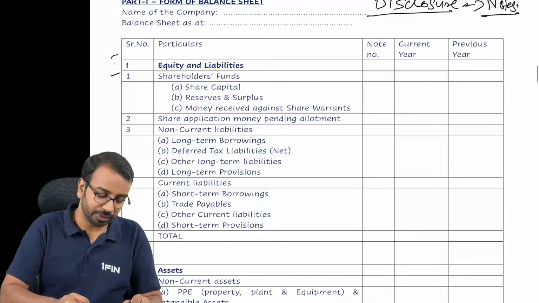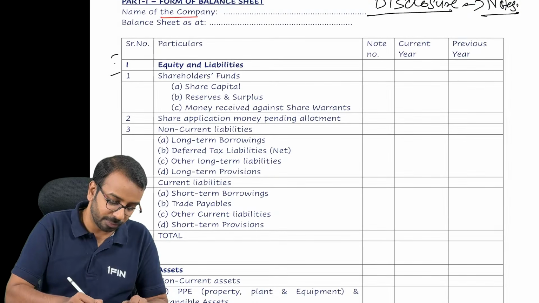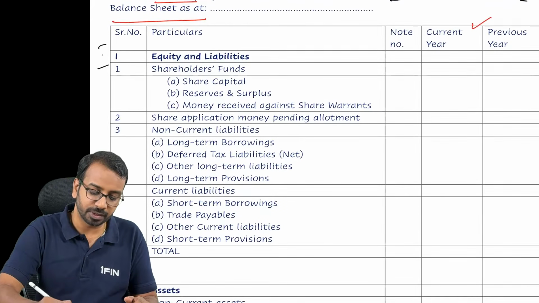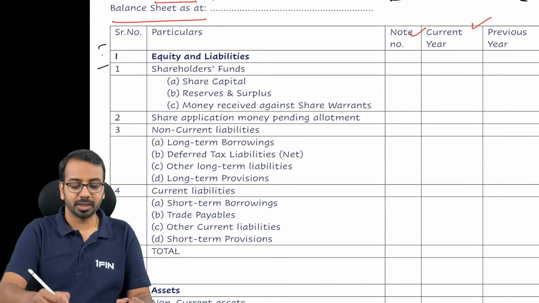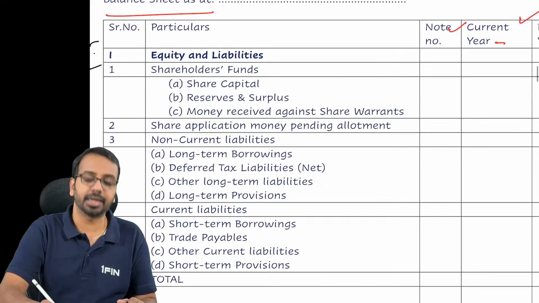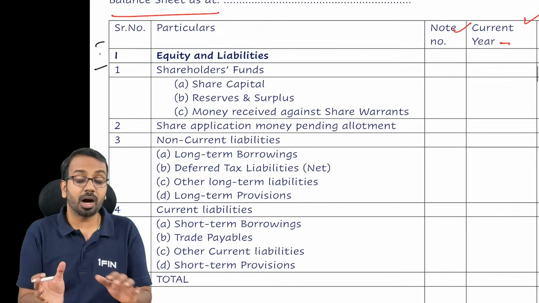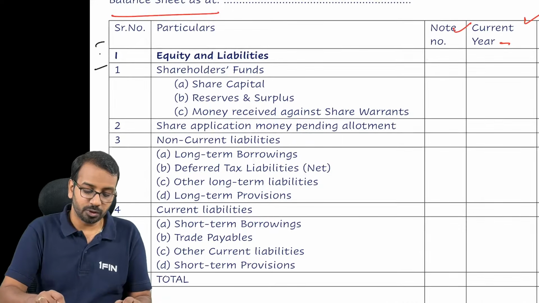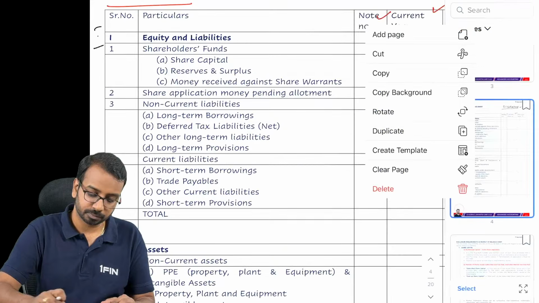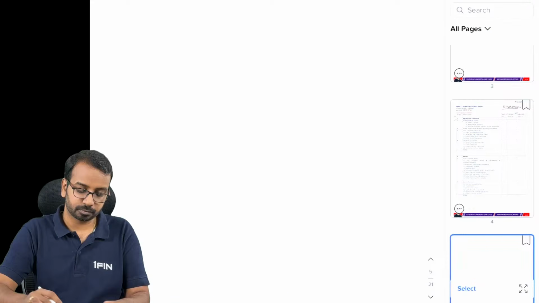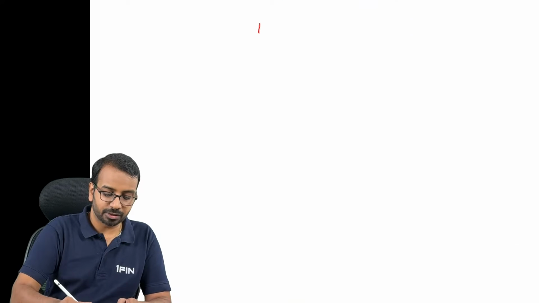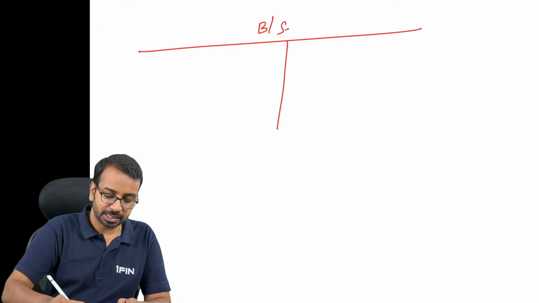Now when we look at the balance sheet, the name of the company, balance sheet as at a particular date, this you already know. We need to give previous year and current year figures. Previous year figures are generally not asked in the exam, so we will focus only on current year. Now, how is this balance sheet prepared? If you look at any balance sheet that you have been preparing, the balance sheet has a T-shape format.